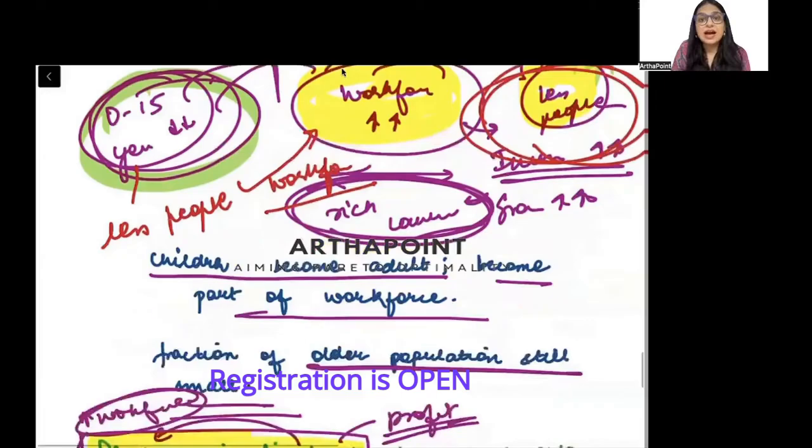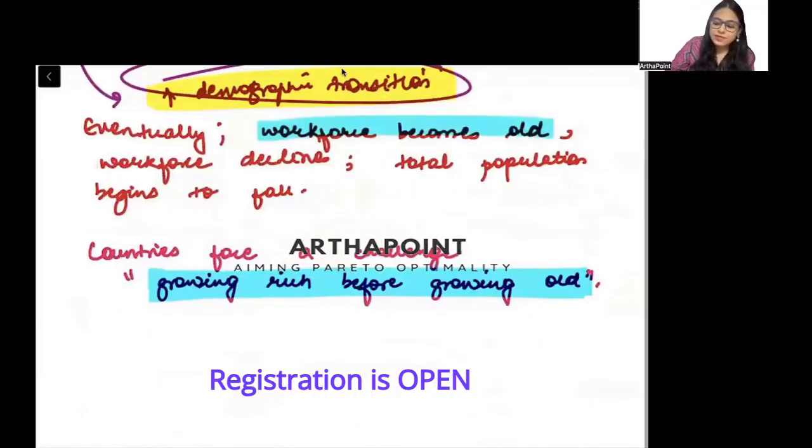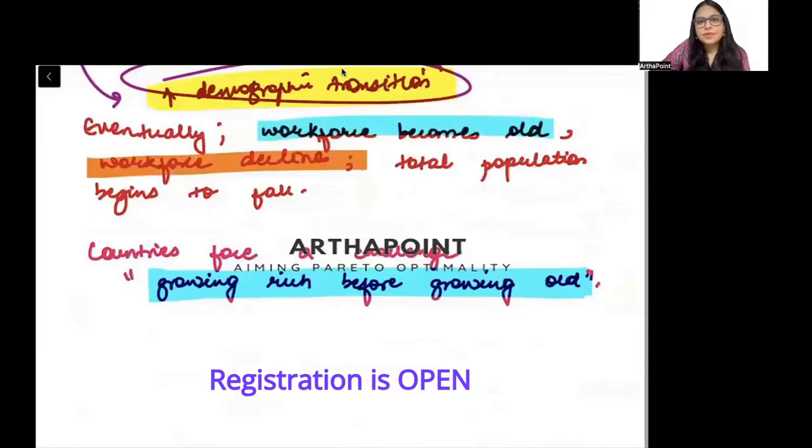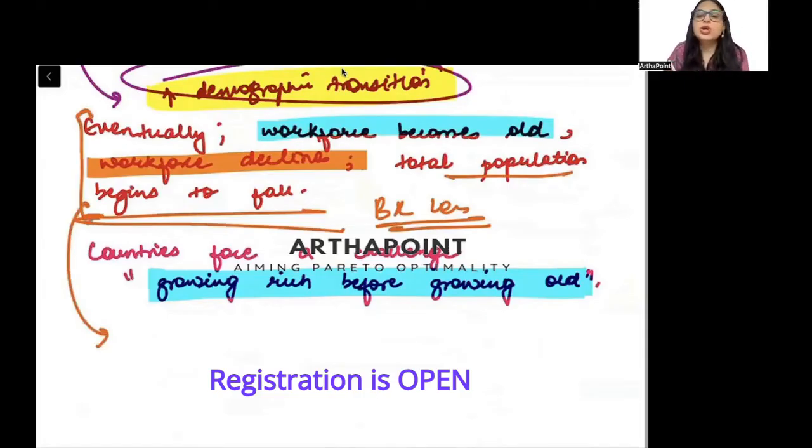So एक phase ऐसा आएगा, there will be a phase when the workforce will become old, the workforce will decline, right? And the birth rate will also be less, right? And population will also start to decline. हाँ, इस टाइम पे क्योंकि वर्कफोर्स ही कम होना शुरू हो जाएगा, you will again see a decrease in the GDP of the economy.